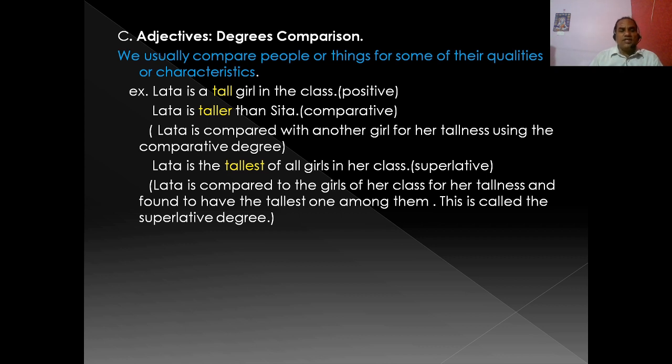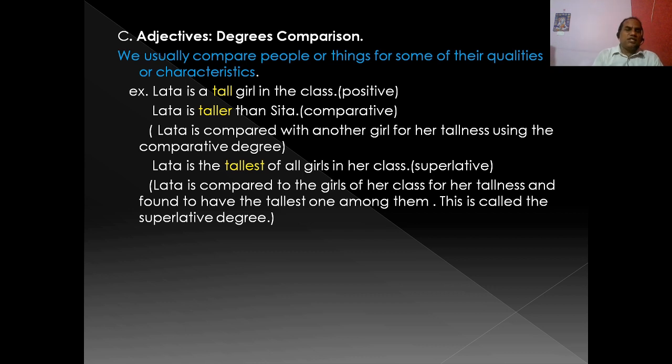Lata is taller than Sita. This is comparison. Comparison between two persons for the same quality of tallness. So Lata is compared with another girl, Sita, for her tallness using the comparative degree. Then, Lata is the tallest of all the girls in the class. This is superlative degree. So Lata is compared to the girls of her class for her tallness and found to have the tallest one among them. This is called a superlative degree.